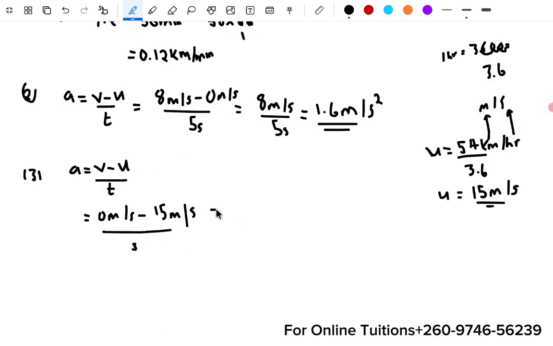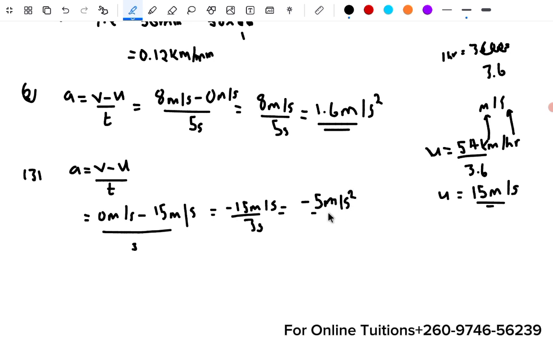Here you are going to have negative 15 meters per second over 3. And what do you get? You get negative 5. Remember, there are seconds and seconds, so you get negative 5 meters per second squared.